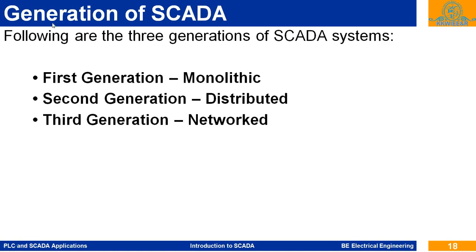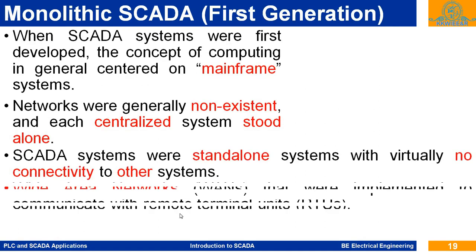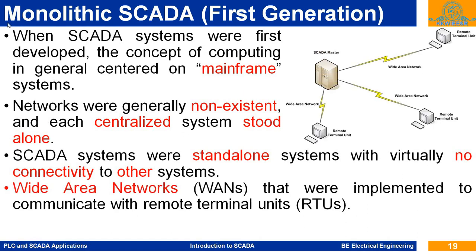Now we'll see the generations of SCADA. There are three generations. First generation is called monolithic, second generation distributed, third generation network. So these are the three generations of the SCADA system. Okay. So first, the first generation or monolithic SCADA system.